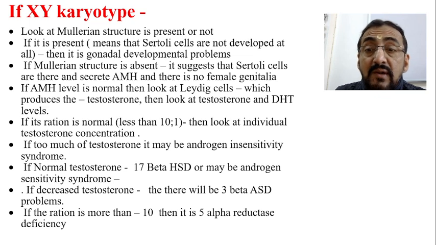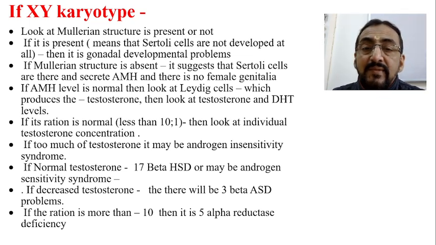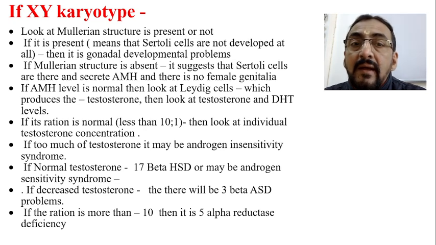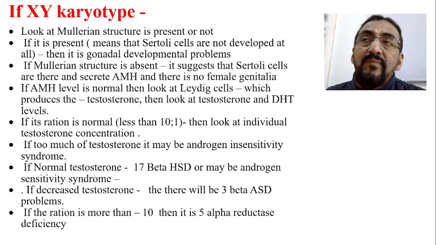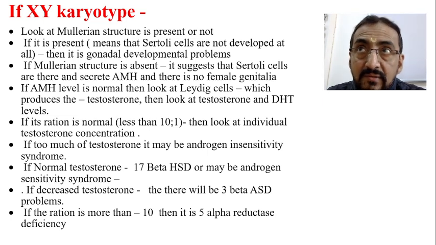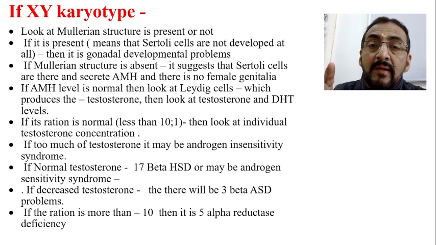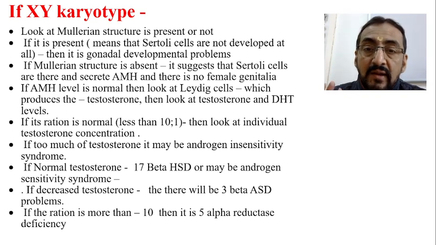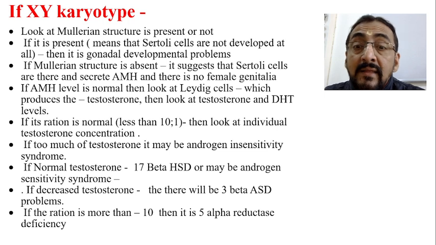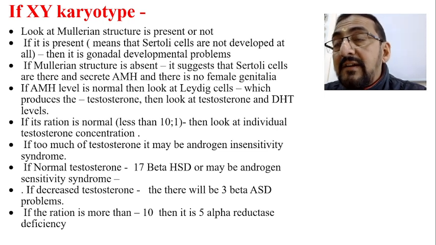If the testosterone level is decreased, that suggests 3-beta HSD problems. If the ratio is more than 10, then it suggests 5-alpha reductase deficiency.